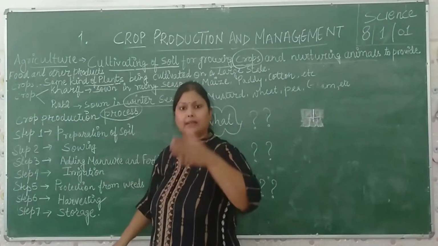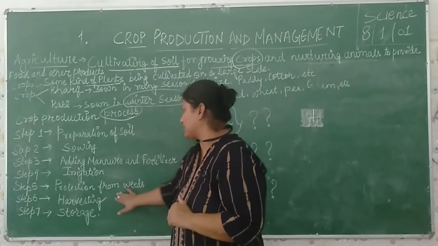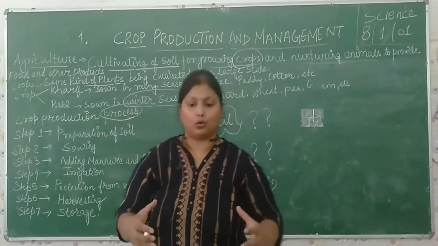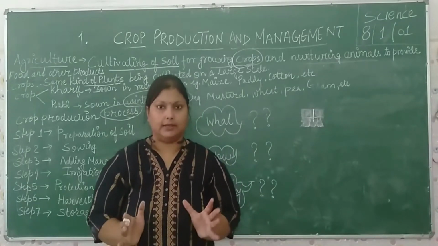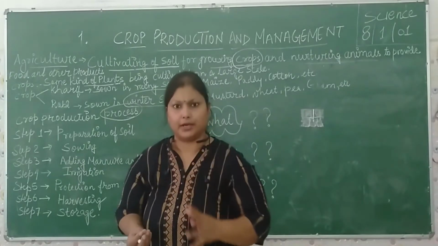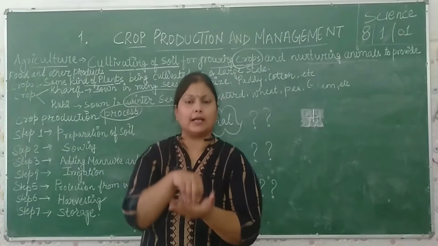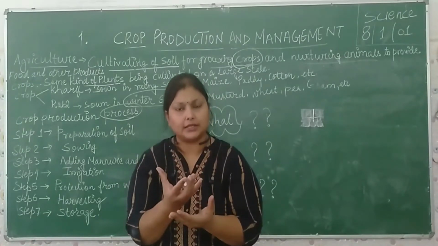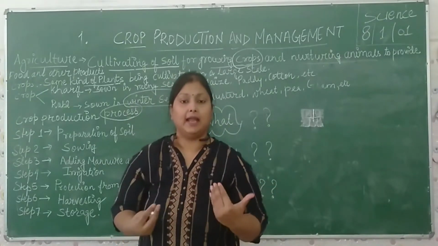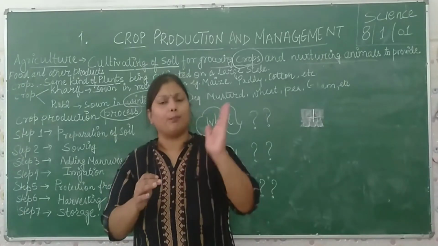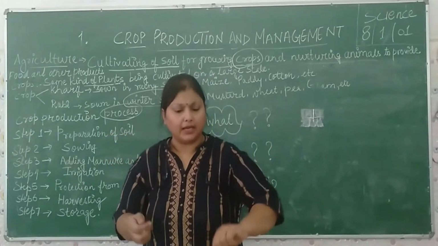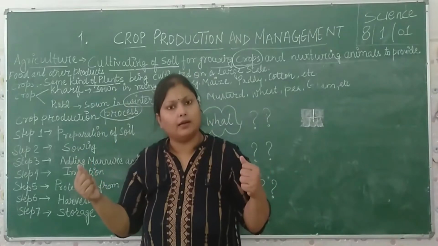Then irrigation, you provide them water for the development. Protection from the weed. What is a weed? Weeds are the unwanted plants which grow in the periphery of the wanted plant. It means if I take a simple example of a mango tree, you sow a seed of a mango tree, it germinates and starts to grow. But in the near periphery, उसके आसपास के area में, in the periphery of that mango tree, some plants, some grasses grow. So what are you doing? You simply manually remove all these weeds from the soil.